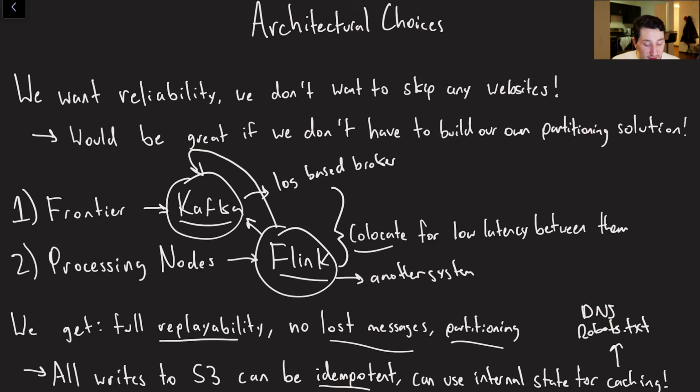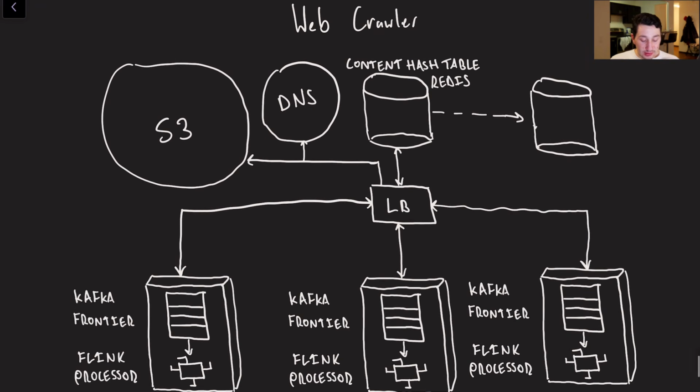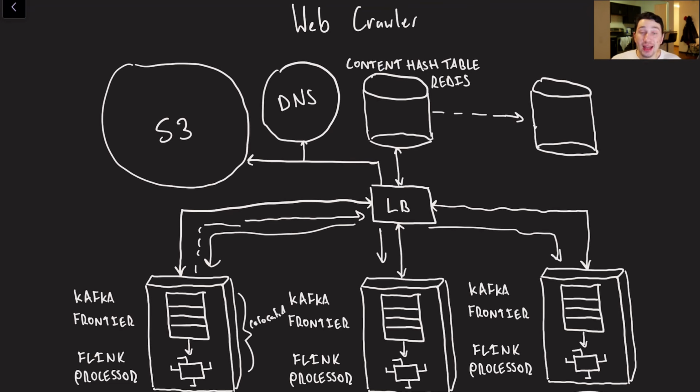So let's go ahead and talk about our final design. For our web crawler right here, let's imagine we've got 3 separate nodes over at the bottom. These guys are going to be doing all the processing. Again, I thought it was very important that both the frontier and the processor are at least in the same data center, but ideally co-located. So effectively, we've got these co-located Kafka queues and Flink instances, and they're going to parse a bunch of URLs, and once they do, now all of a sudden we're sending our URLs back to the load balancer. The load balancer is going to say, hey, wait a second, some percentage of these might go back to you, some percentage of these are going to go to this guy, some percentage of these are going to go to this guy, and then they can just keep processing, and that's all going to be based on the host name.